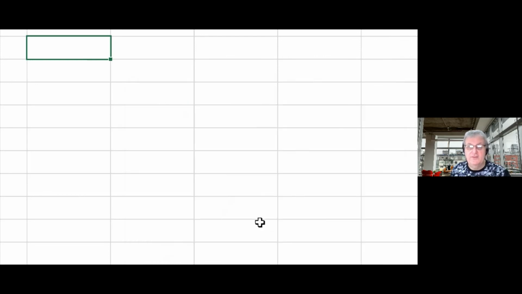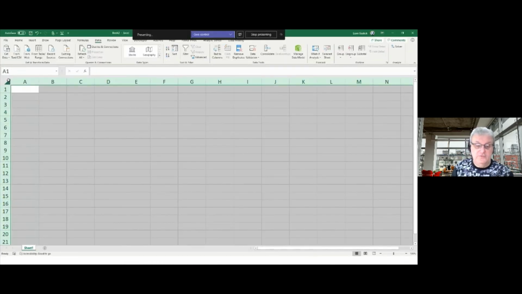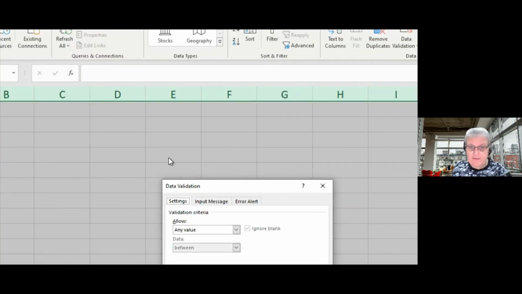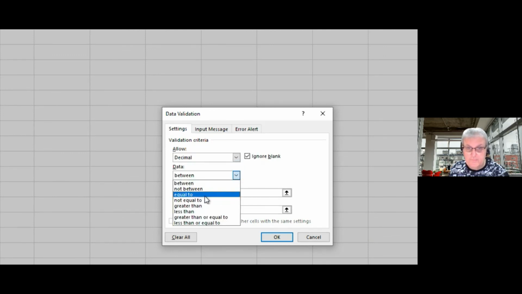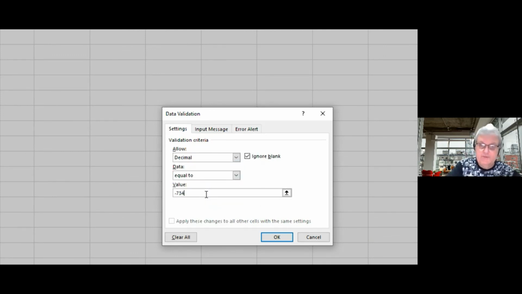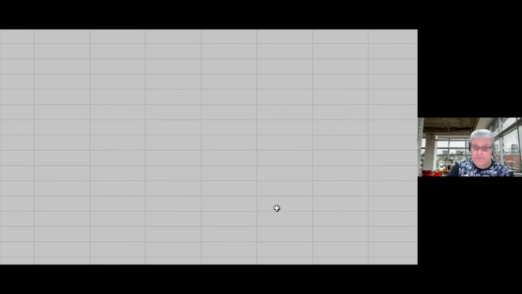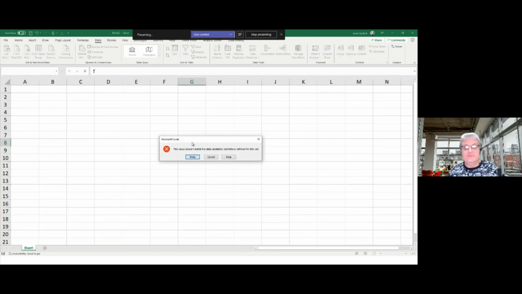So I'm just going to highlight the whole sheet and go Alt-DL, which is the keyboard shortcut to bring this up. I'm going to go in here and say, right, it's got to be a decimal, and it has to be equal to minus point that. And if I click OK, what happens now when I click on this, if I put anything that isn't that in there, I get an error message. This value doesn't match the data validation restrictions.